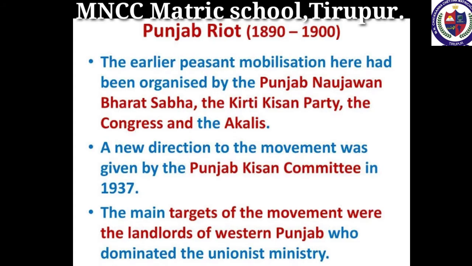The Punjab Peasant Movement, 1890-1900. The peasants of the Punjab agitated to prevent the rapid alienation of their lands to the urban moneylenders for failure to pay debts. In order to protect the peasants of the Punjab, the Punjab Land Alienation Act was passed in 1900. The act divided the population of the Punjab into three categories: the agricultural class, the statutory agricultural class, and the rest of the population including moneylenders. Restrictions were imposed on the sale and mortgage of the land from the first category to the other two categories.